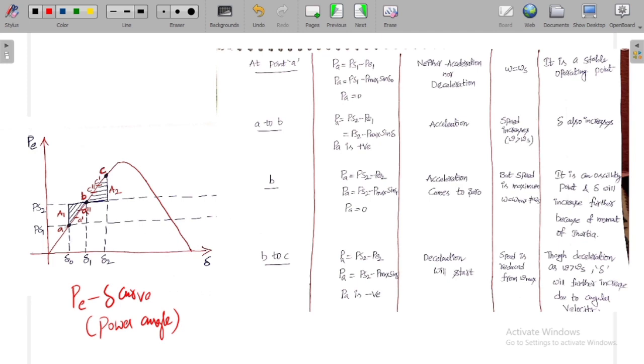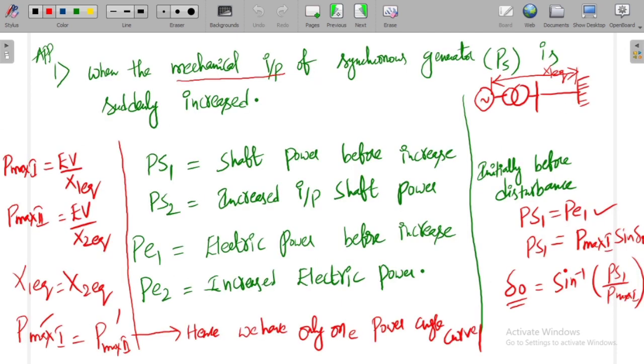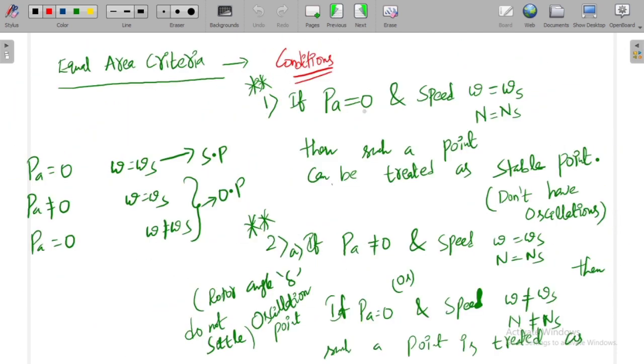Shaft power is equal to electric power. So what is the accelerated power value PA? The accelerated power value is 0. When the accelerated power is 0 and the synchronous generator at this point is assumed to be rotating at synchronous speed, we have both the conditions satisfied, as we studied at the start of our video. Here we have satisfied both conditions: PA is equal to 0 and omega is equal to omega s. We can call it a stable point, right?